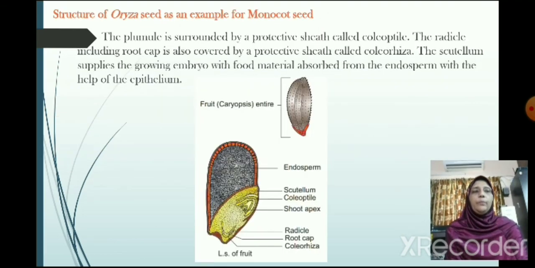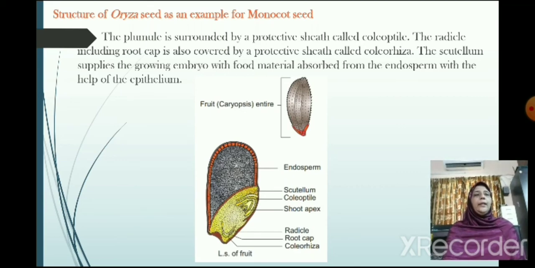The next one, we are moving on to the structure of the Oryza seed. In the picture, you can see the fruit, caryopsis, entire. Then the LS of the fruit is shown, having the parts: endosperm, scutellum, coleoptile, shoot apex, radicle, root cap, coleorhiza.